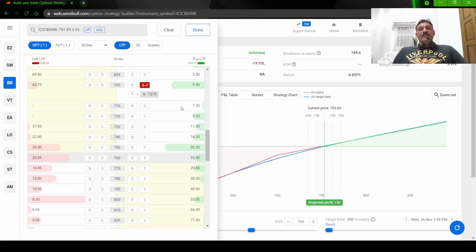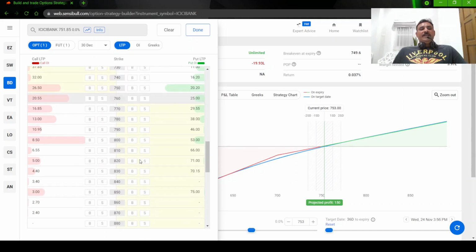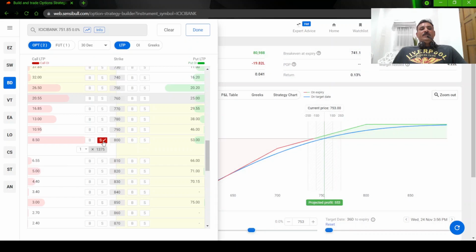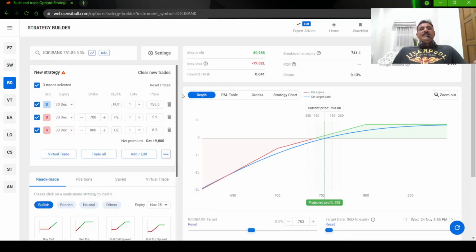I am just giving you the general information. So what we did, we are long on the future next month, and we are selling a lower put, which is 700 put we are selling, and on the upper side you can see 800 is having the highest open interest here. So it's still about 40 rupees. 40 rupees means it is somewhere about 5%. Okay, so we are going to sell the 800 call and done. That's it. This is the strategy.